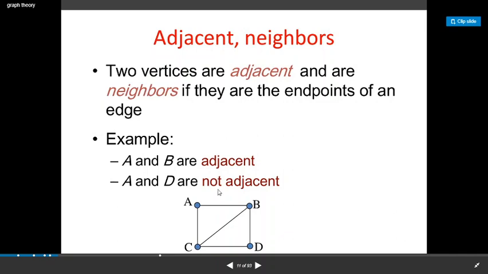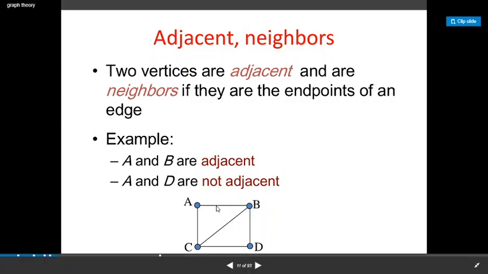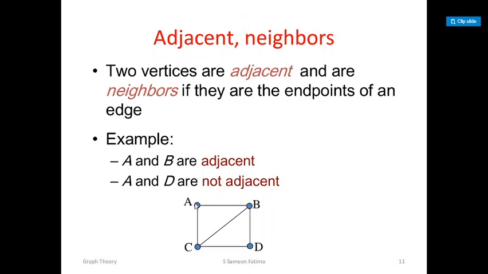So this is about adjacency. Two vertices are adjacent if there is a line joining those two vertices. And similarly, if this line is attached to this vertex, then we say that this line is incident to vertex A. So if two vertices have a line between them, then we say that two vertices are adjacent.